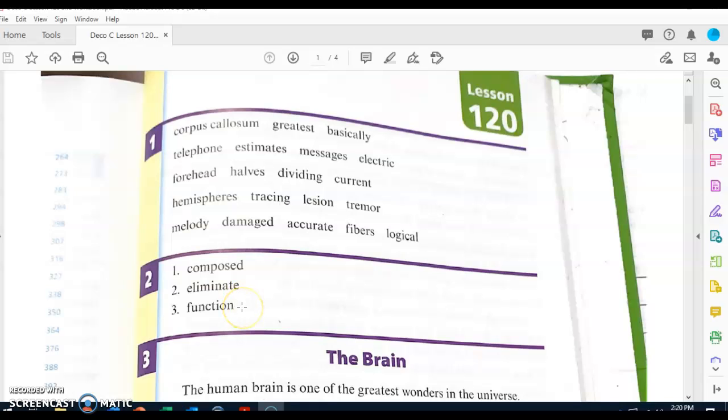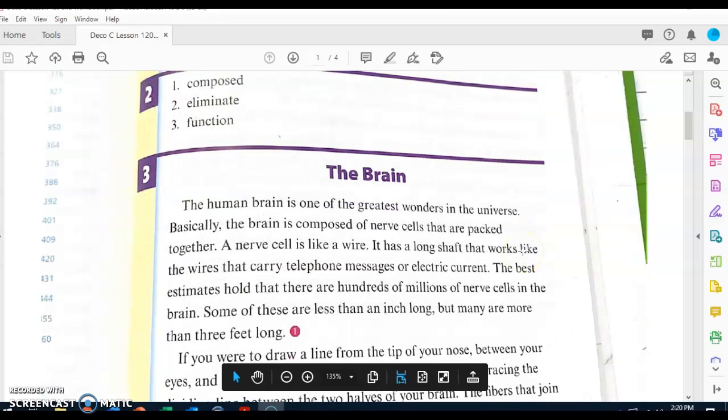Touch word number 3. What word? Function. The purpose that something has is its function. The function of a washing machine is to make washing clothes easier. The function of a car is to make it easier to get from place to place. Now let's go ahead and look at part 3.